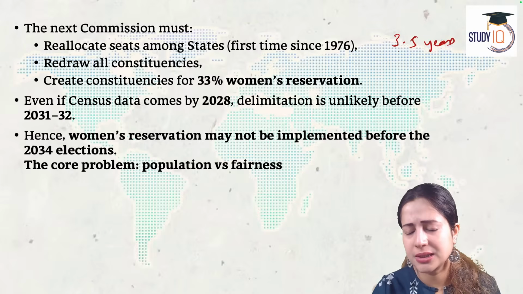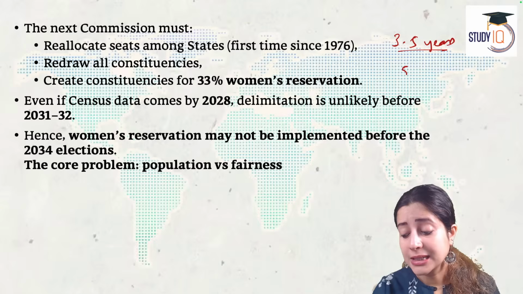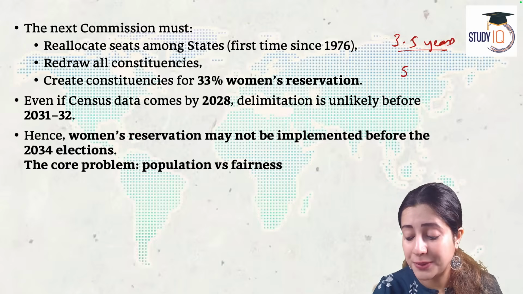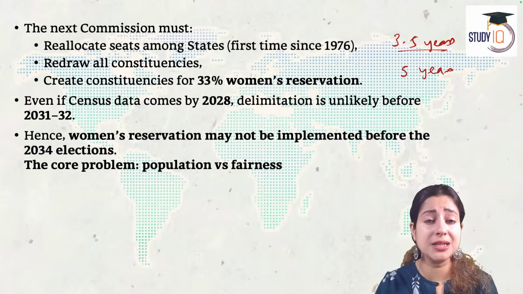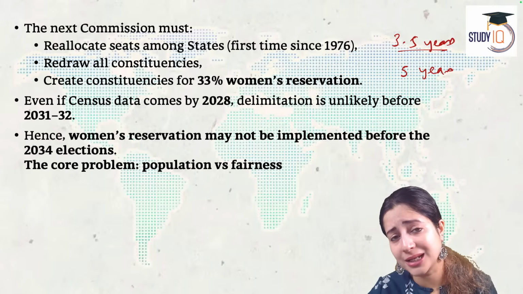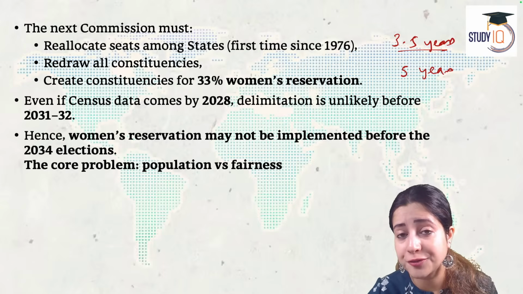Okay, so either 3 to 3.5 years. Sometimes the delimitation has also consumed a period of about 5 years. So you see, it's a very time-taking procedure. Delimitation can take anywhere up to 3.5 to 5.5 years.